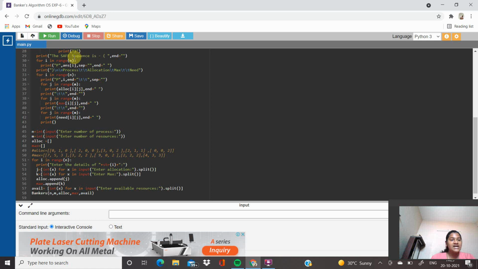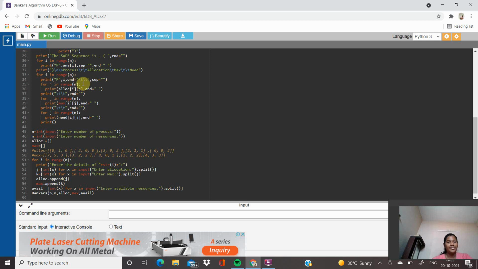Therefore, print the safe sequence is. For i in range n, print p answer i. Next line, process allocation max need. For i in range n, print p i.